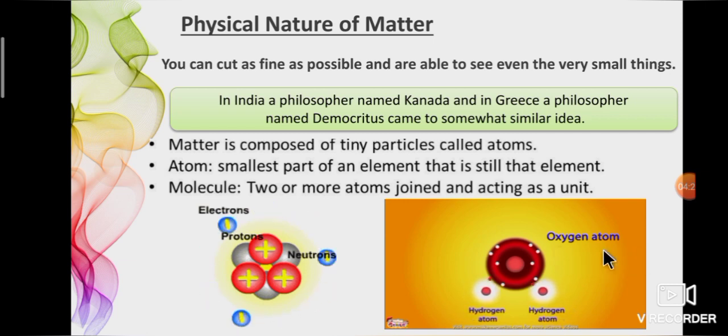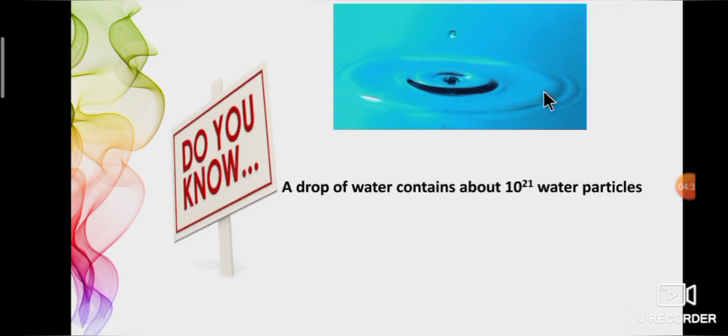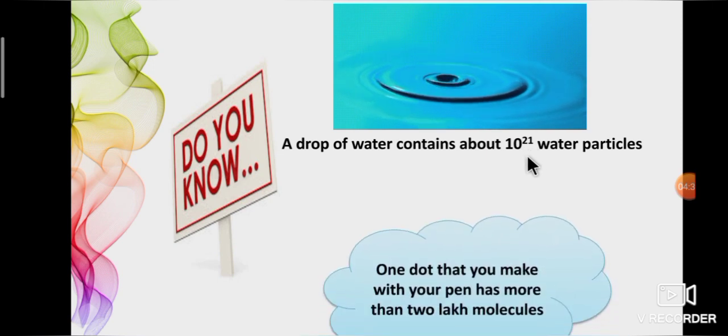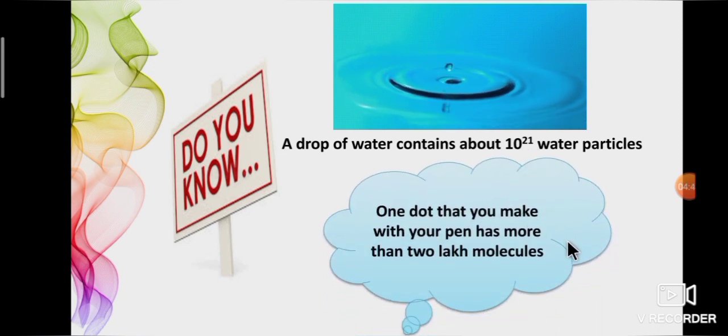One oxygen atom and two hydrogen atoms join to produce water particles. Do you know? A drop of water contains about 10 power 21 particles, that is above billions. Likewise, one dot that you make with your pen has more than 2 lakh molecules.